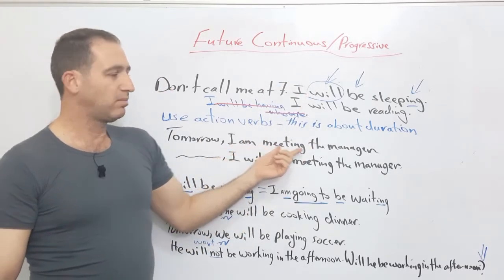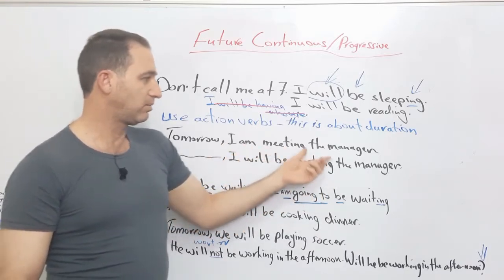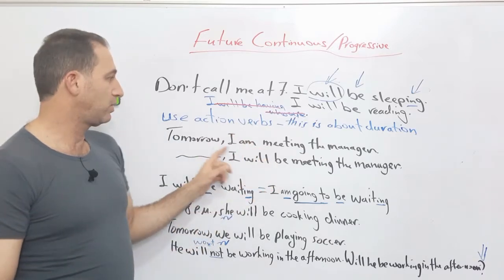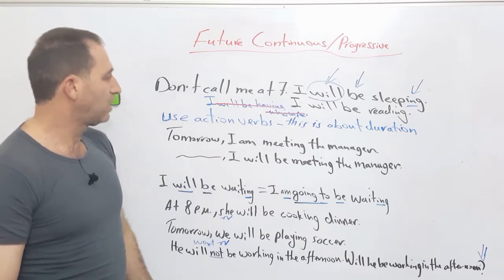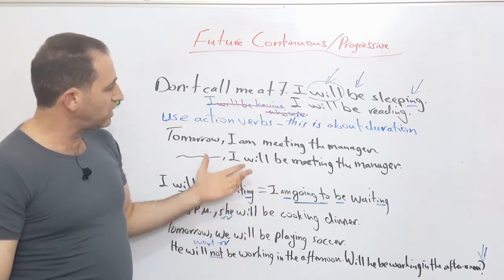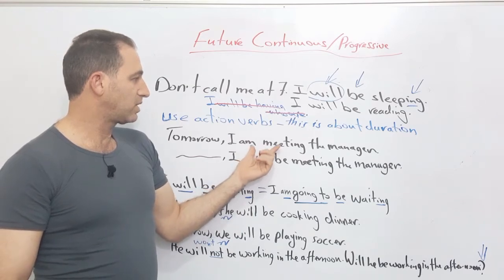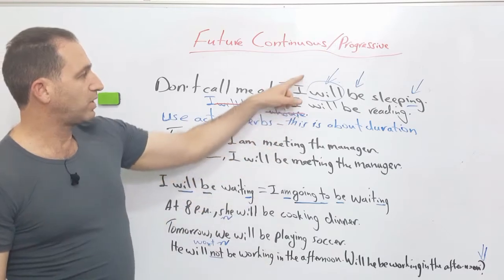So, I am meeting the manager tomorrow. I'll be meeting the manager, or I am meeting the manager. Of course, when? Tomorrow. You have to tell me when, especially when you use the present continuous to talk about the future. Okay? Okay, so if you like to use it, this is how you use it. It can replace the present continuous that can refer to the future. Okay, so this was one example.